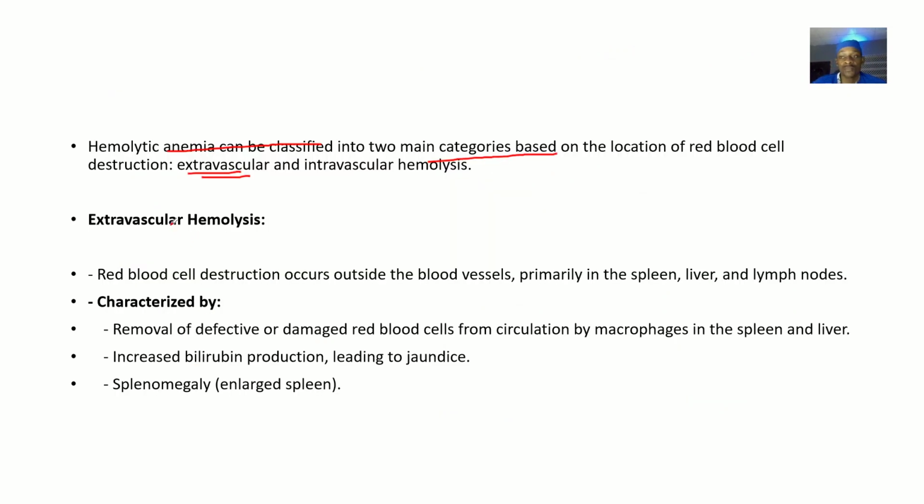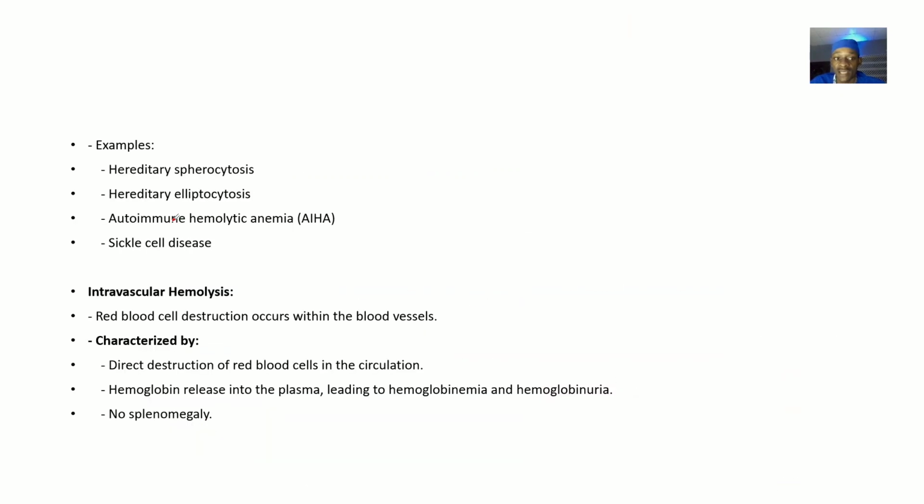Picking up the extravascular first, we'll talk about the definition, characteristics, and examples of conditions that can cause it, then we'll go into intravascular.